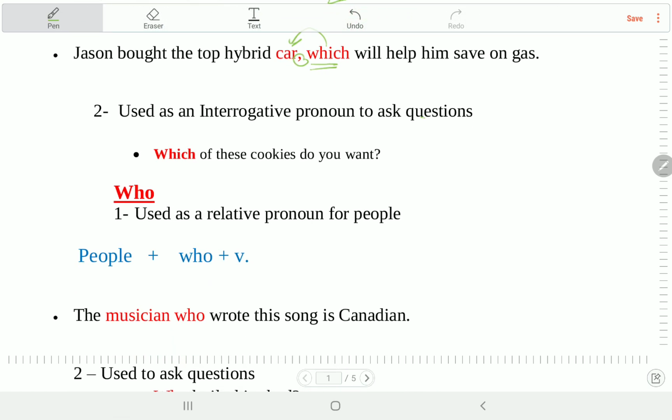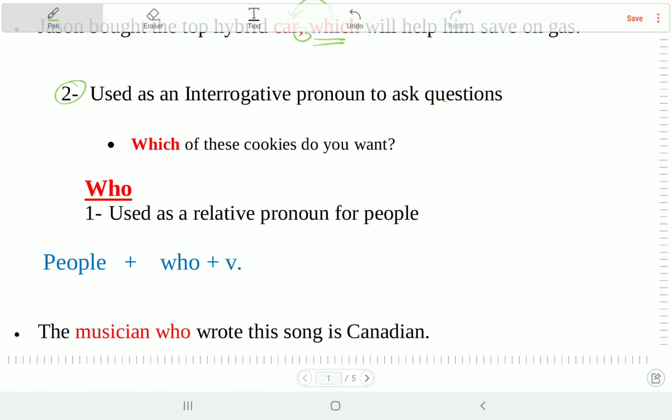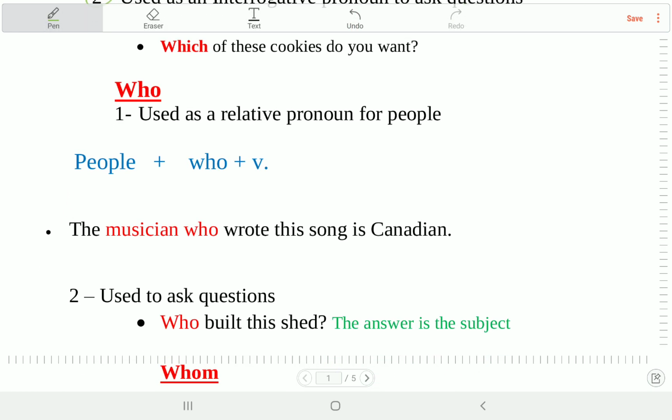Okay, the other use of which, number two. Which is used as an interrogative pronoun to ask questions. This is so easy. So we just use it to ask questions. When I say, which of these cookies do you want? That's a question.